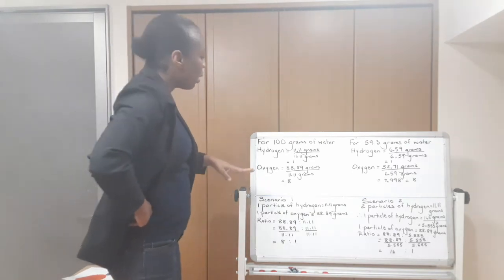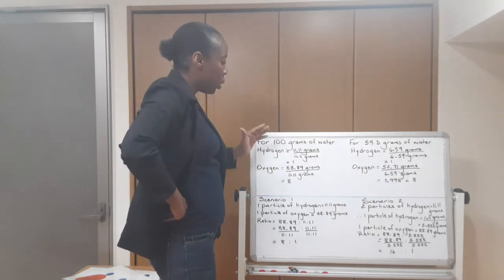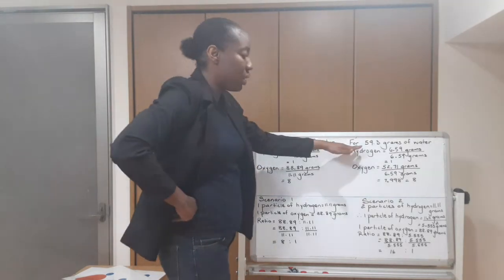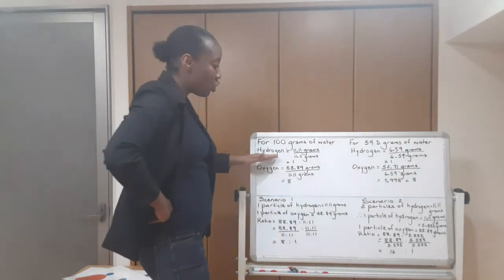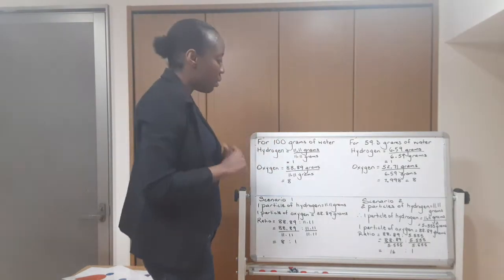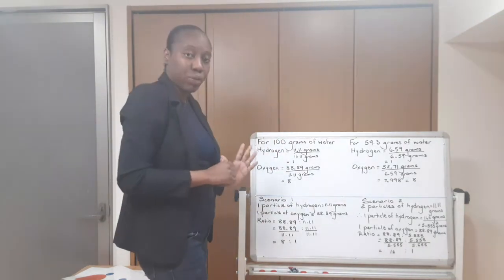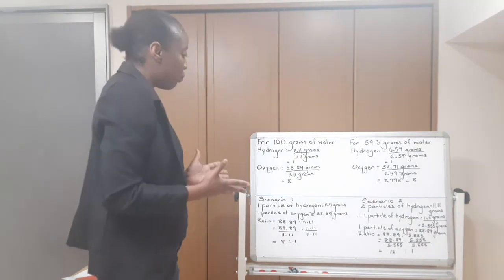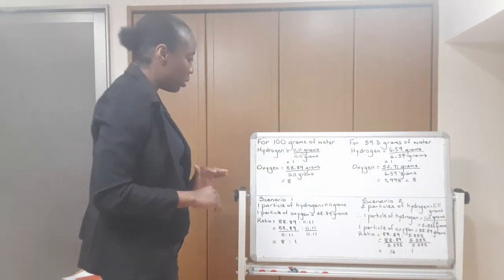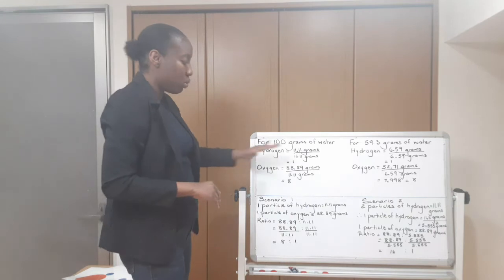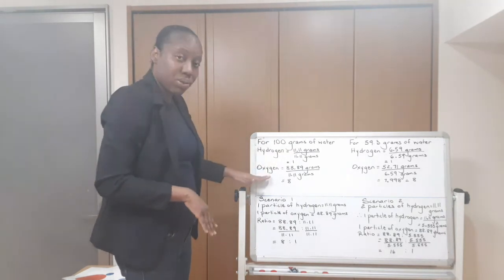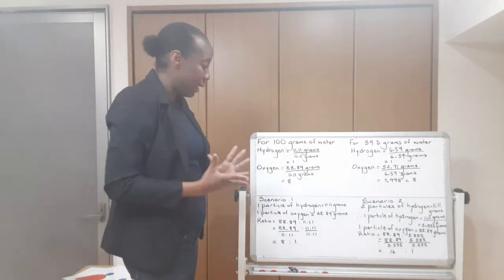Alright, seeing that the ratio was the same whether we used 100 or 59.3 grams of water, we can choose either of these two masses to investigate further. The mass that I have chosen is 100 grams of water. So the hydrogen that was produced was 11.11 grams, and the oxygen that was produced was 88.89 grams.